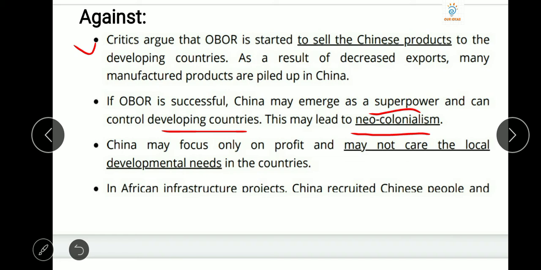China may focus only on profit. Yes, this is the most important thing, that China sees only the profit. It doesn't see anything else, and may not care about the local development needs in the country, because it is trying to flood its products into those countries.